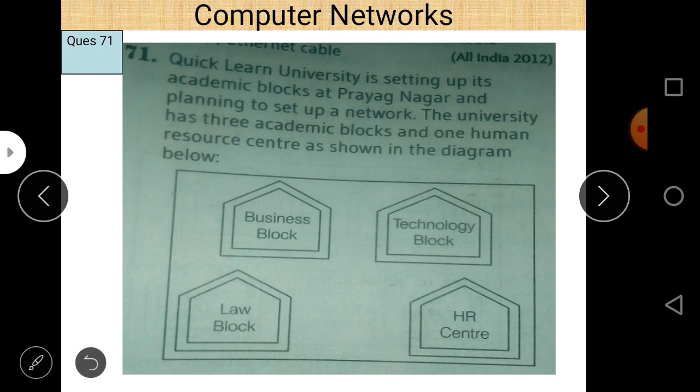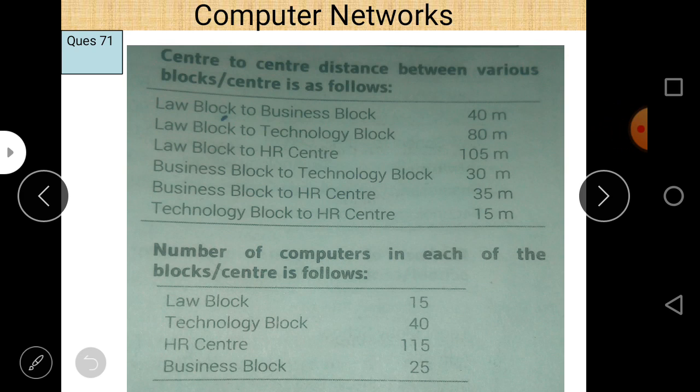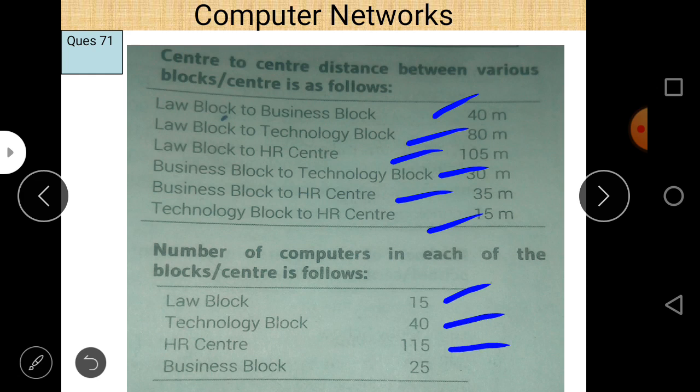Let us check the conditions first. Law block to business block distance 40, technology block 80, law block to HR center 105, business block to technology block 30, business block to HR center 35, technology block to HR center 15. These are the different distances, and there are different numbers of computers. Law block contains 50, technology block 40, HR center 150, and business block 20.